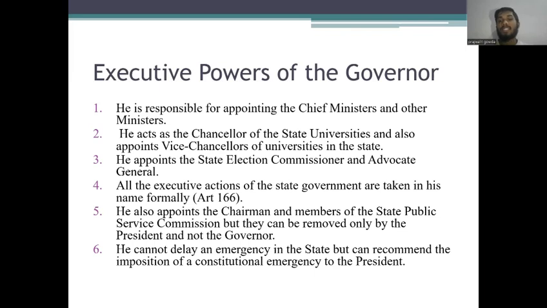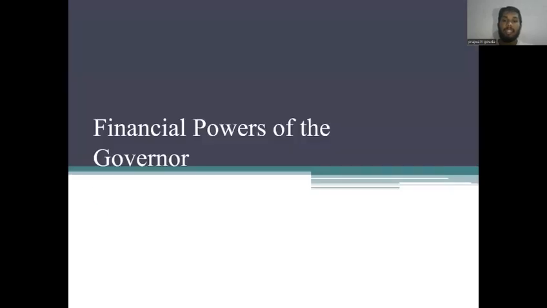He also appoints the chairman and members of the state public service commission, but they can be removed only by the president and not by the governor. He cannot declare an emergency in the state, but can recommend the imposition of a constitutional emergency to the president.